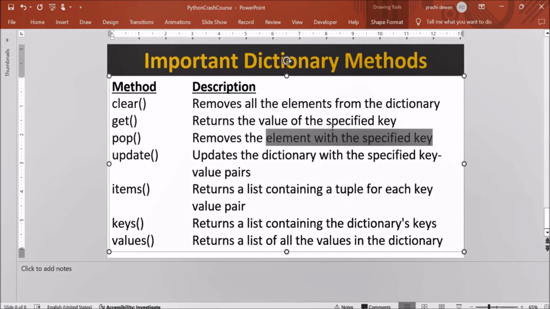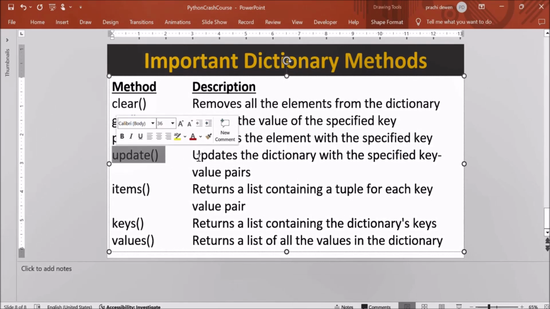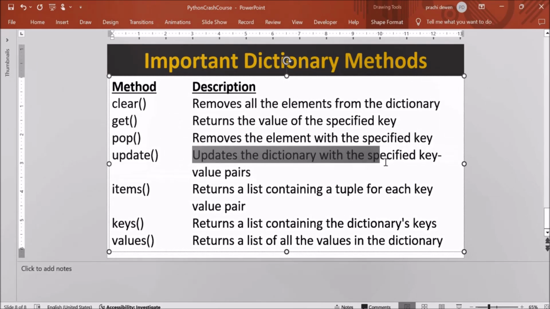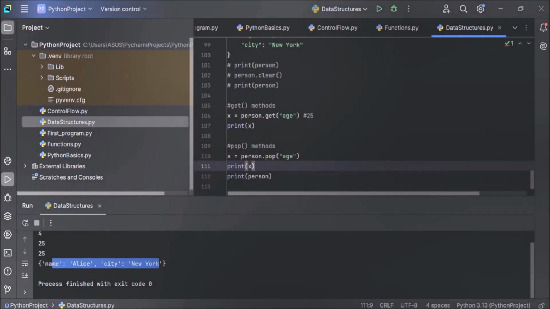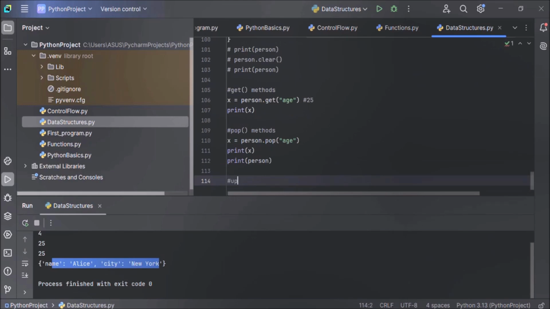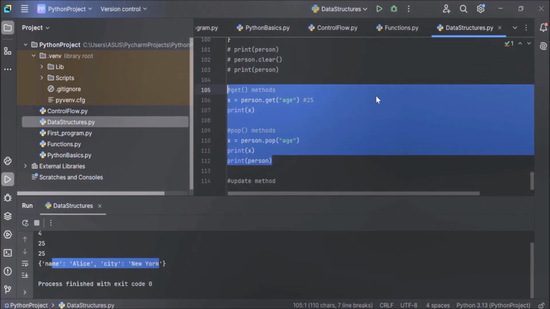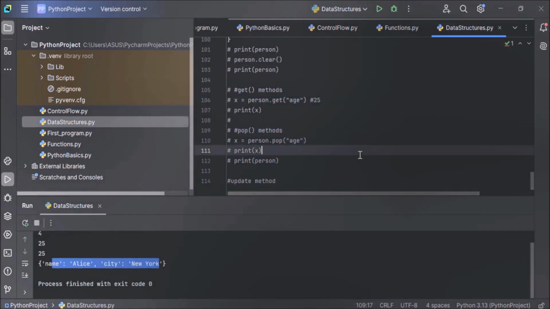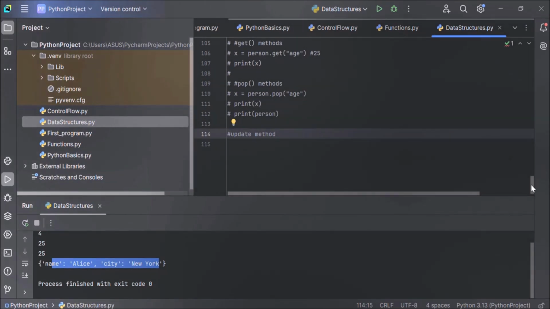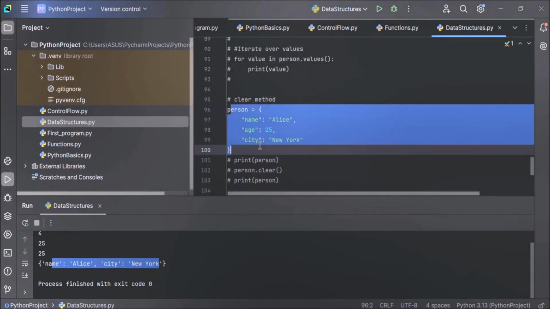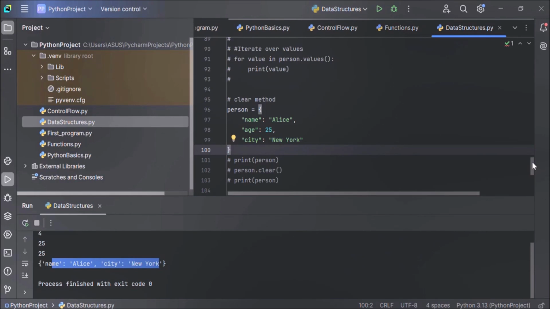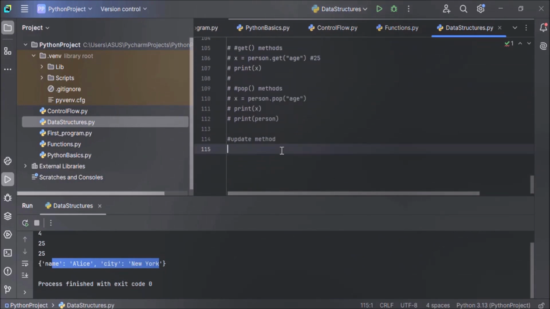Now let's see what our next method is. Our next method is the update method. The update method updates the dictionary with the specified key value pair. Now let's see how it works. Update method. Now let me comment the above code. Now let's update this person dictionary by inserting a new item to the dictionary. Let's insert a new item called salary into this dictionary. So how to do that? By using the update method.